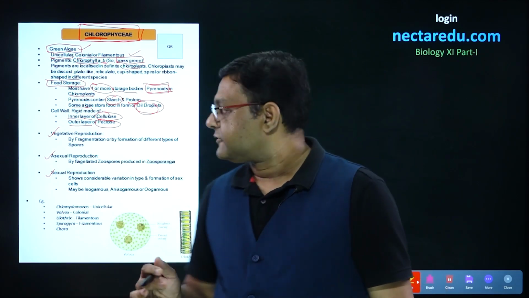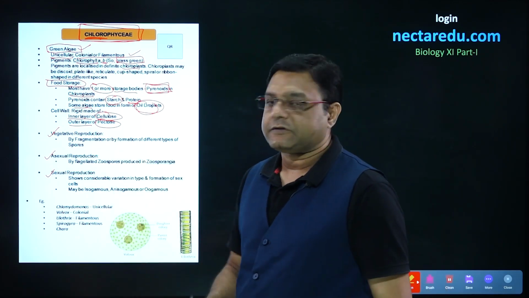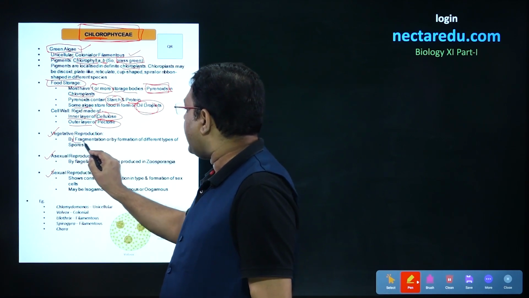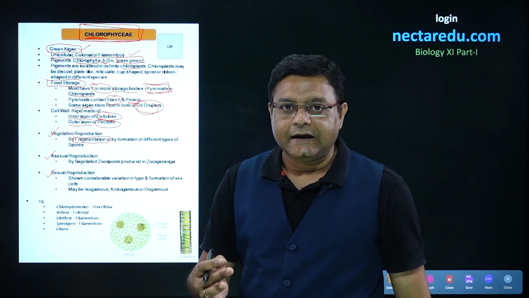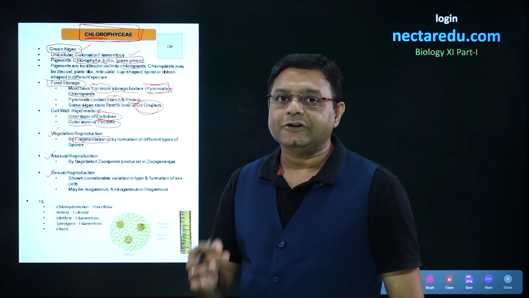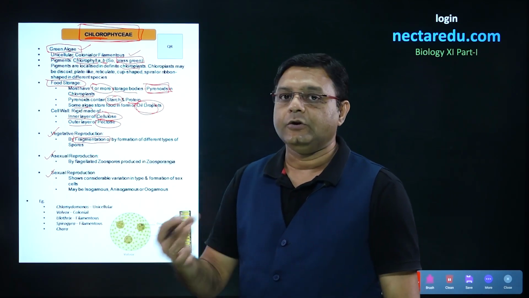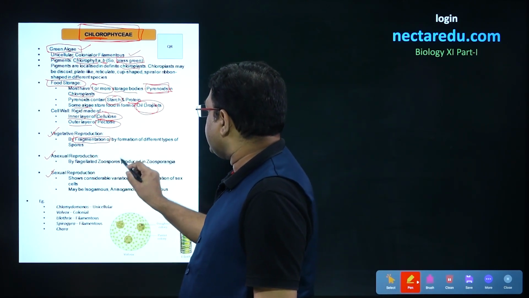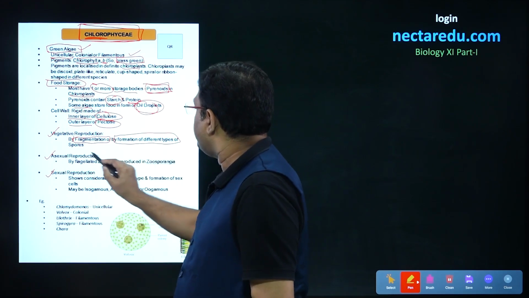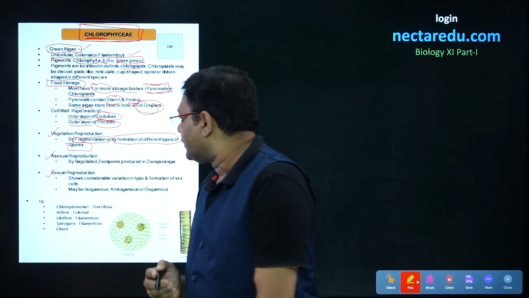Talking about the first way, that is vegetative reproduction, it occurs by the process of fragmentation. That is, the body will break into small fragments and each fragment will give rise to a new member of algae. Now, this vegetative reproduction can also occur by formation of different types of spores.